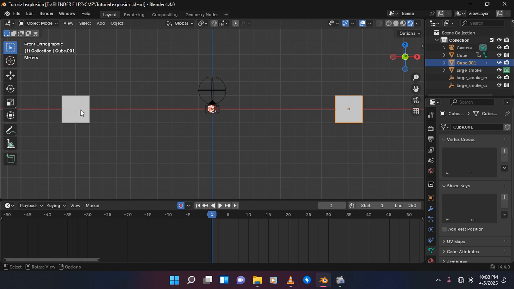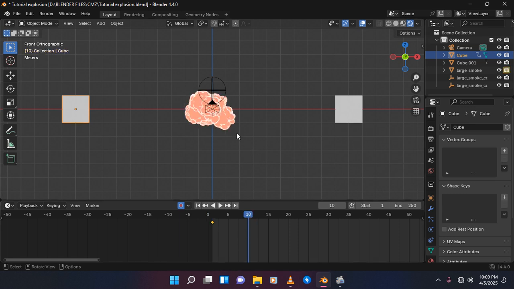So just select this cube and add a keyframe and go to frame 10. It will just be something small and fun. I hope fun for you guys.